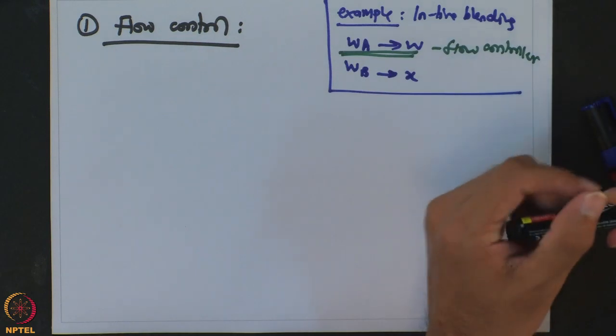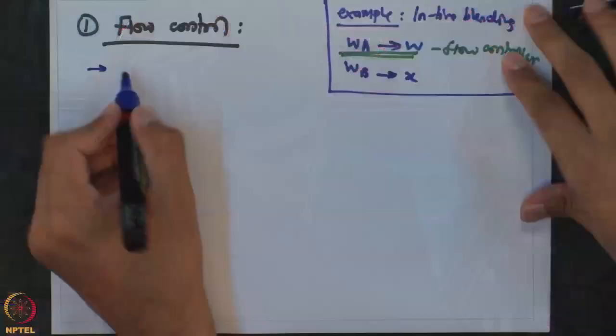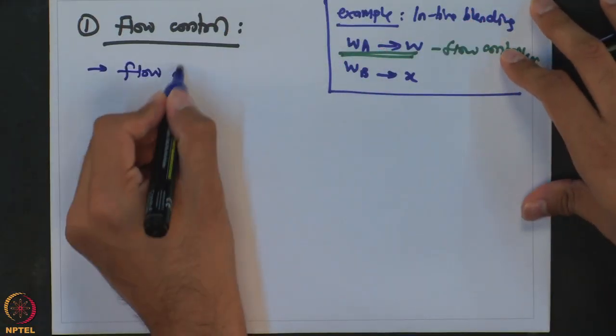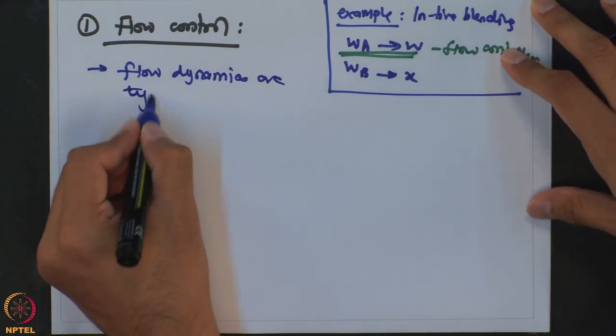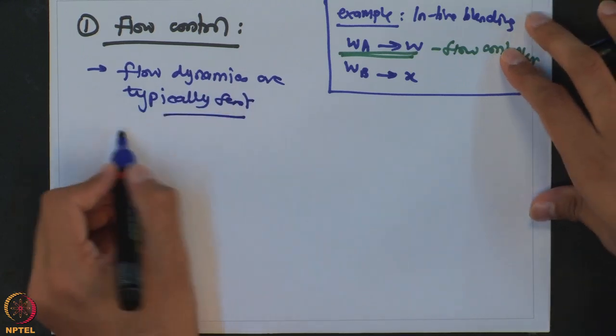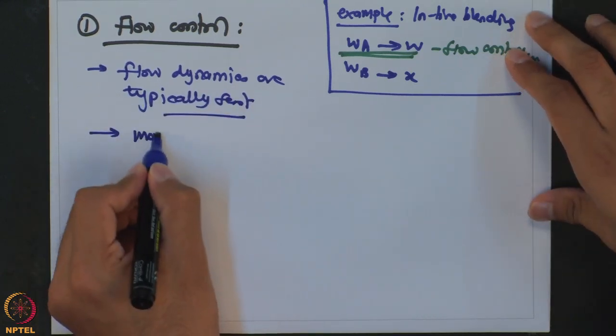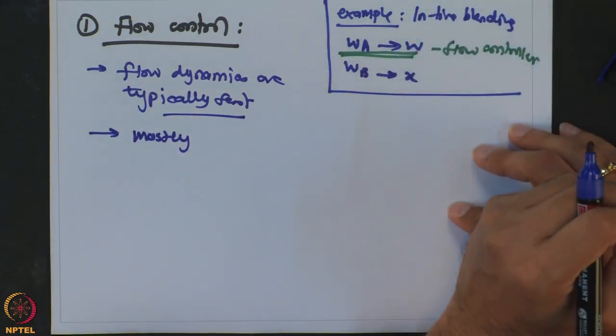So, if this is the controller which we want to design further, then what type of controller do we have to use? As it turns out, flow dynamics are typically fast. And mostly you want to set a particular flow going to a piece of equipment.